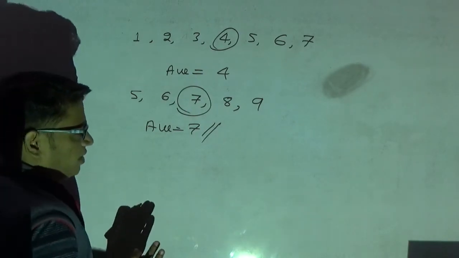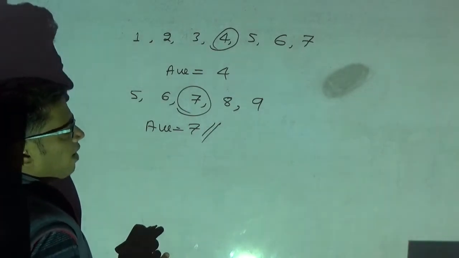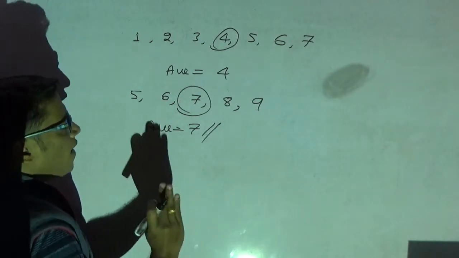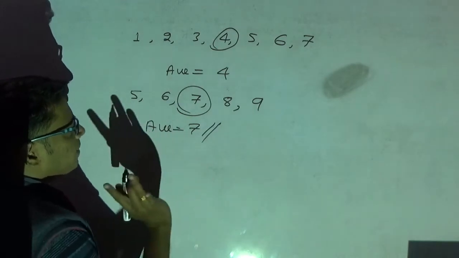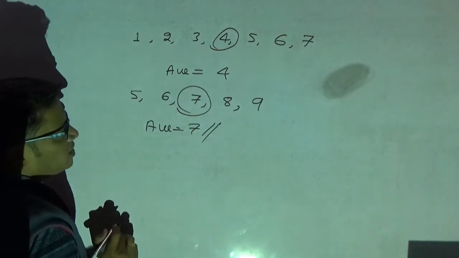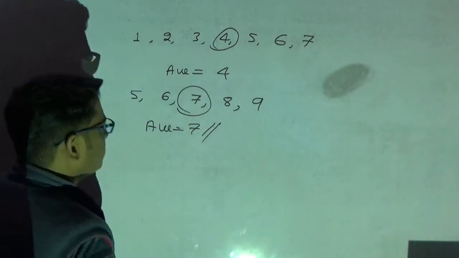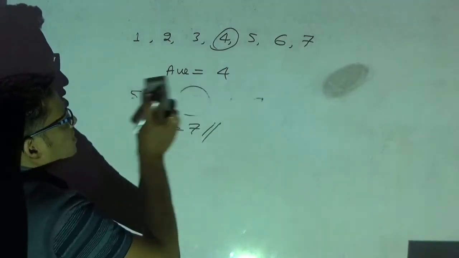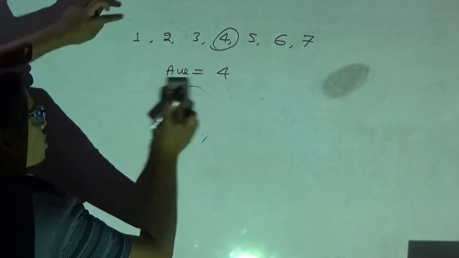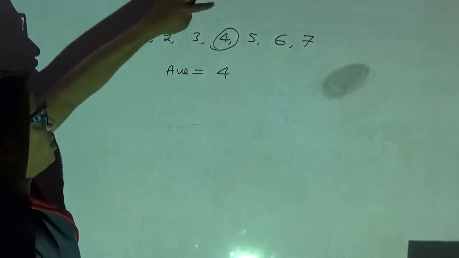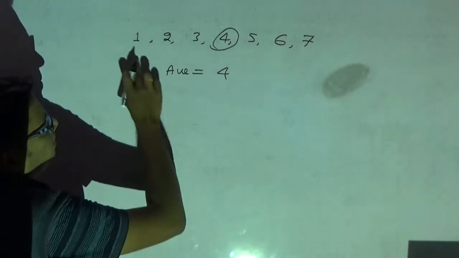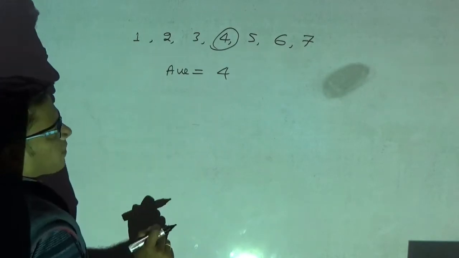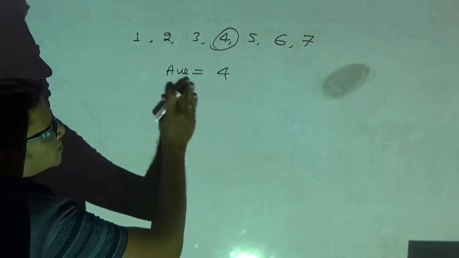Please, my dear friends, listen carefully. The average of consecutive numbers is nothing but the middle number. These are consecutive numbers: 1, 2, 3, 4, 5, 6, 7. Consecutive means one after the other. What is the middle number among all these? 4 is the middle number. Straight away I told what my average is.